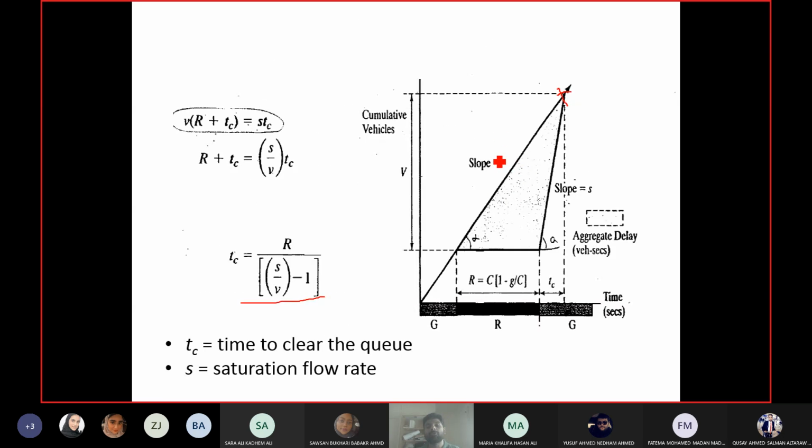V is the arrival flow rate and S is the departure flow rate, and S was also the saturation flow rate. The flow rate at which vehicles depart from the intersection is equal to the saturation flow rate. How did we define saturation flow rate? It is the maximum flow rate under continuous sustainable flow conditions. In previous lectures we have seen how to calculate the saturation flow rate using the saturation headway.